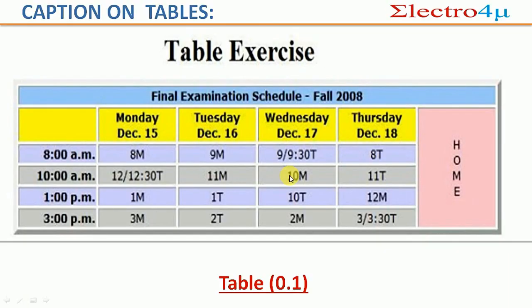Your assignment is to make a table heading and table caption. How to make them, I already told you. How to change the color, I already told you for your understanding. Change the color of columns and rows also. That's your exercise. Please do this assignment for your understanding. If you do it, I think you will be better in HTML tables. So that's it. Thank you guys, see you in the next lecture.